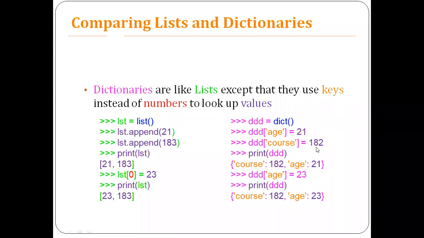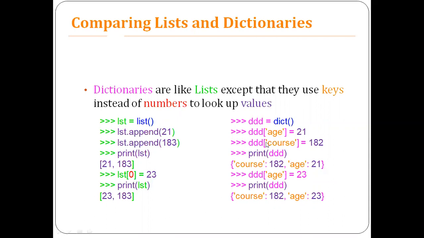21 and 182 are the respective values. Once it is done, if you print it, the course is 182 and the age is 21. We are just printing it.